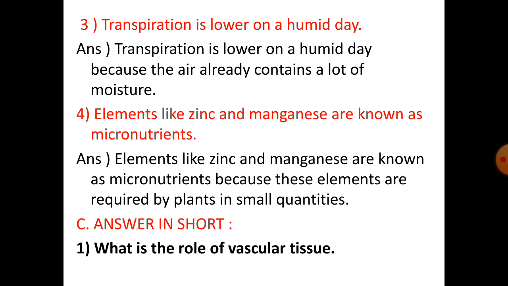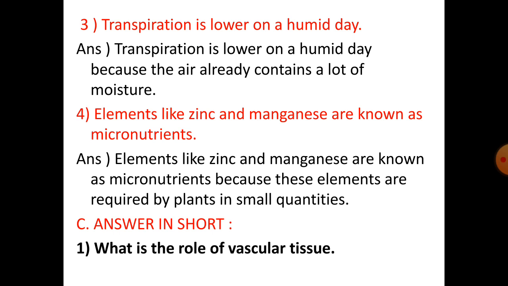Transpiration is lower on a humid day. Transpiration is lower on a humid day because the air already contains a lot of moisture. Elements like zinc and manganese are known as micronutrients. Elements like zinc and manganese are known as micronutrients because these elements are required by plants in small quantities.